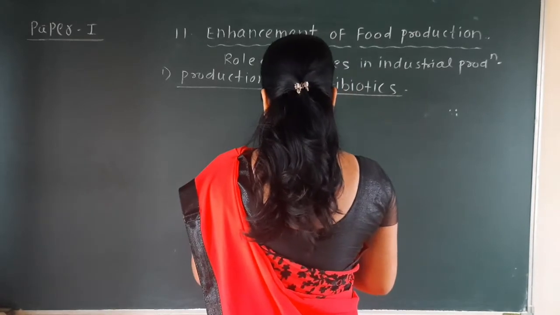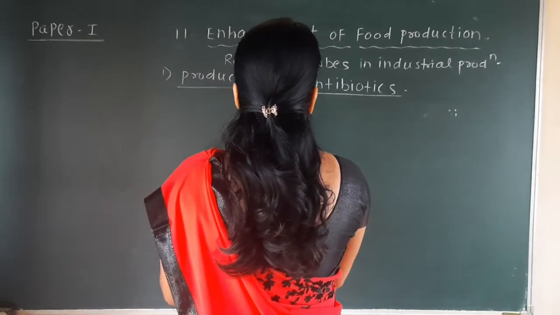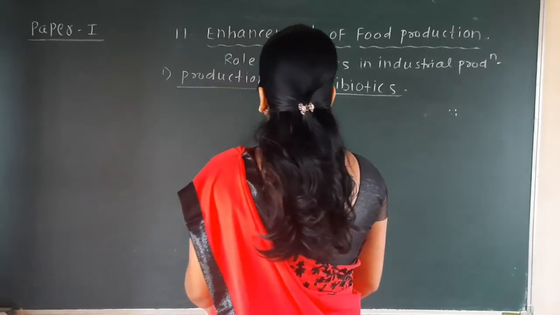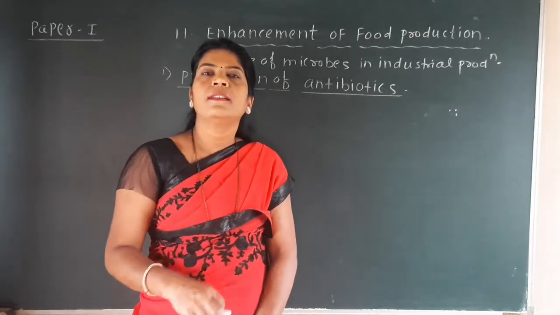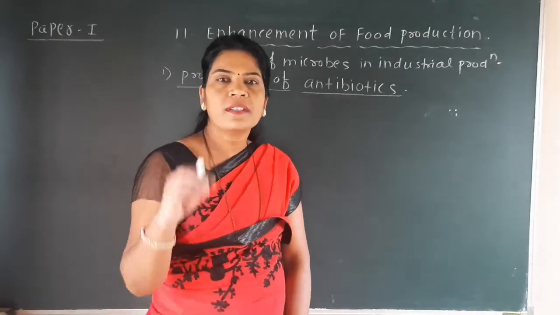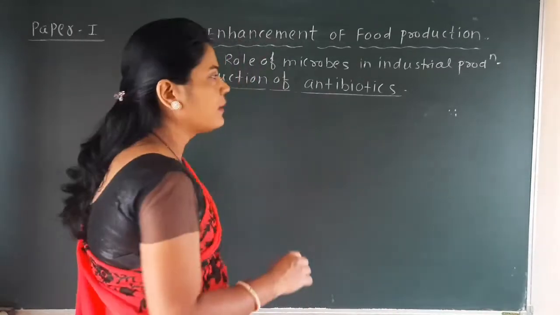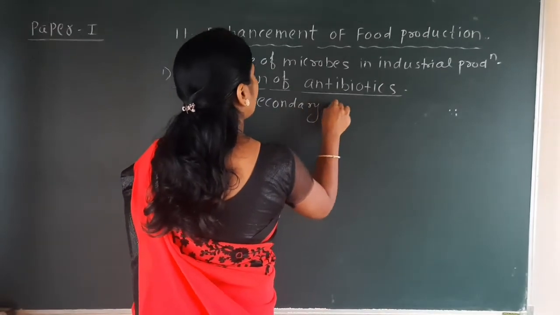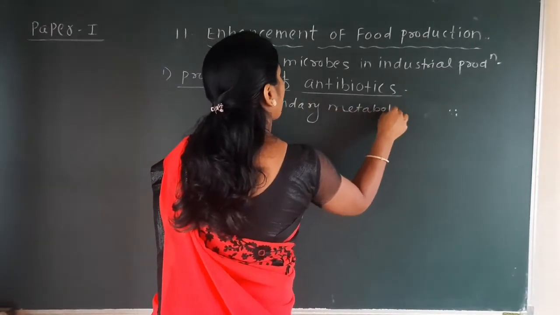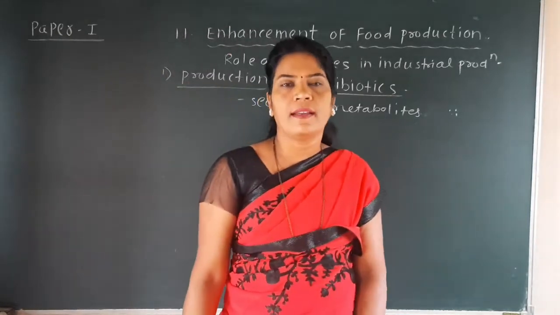So these antibiotics which are produced on a large scale at industry level, you should first know the meaning of antibiotic. The first thing is that these antibiotics are mostly called secondary metabolites. In the last lecture we have seen the meaning of secondary metabolites.